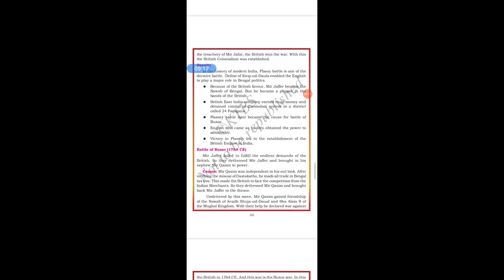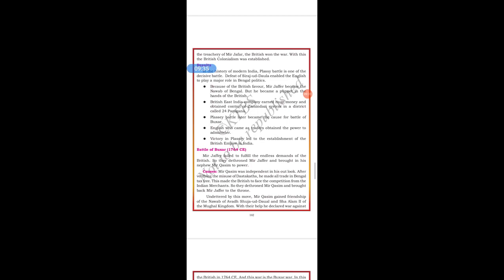Now let us see the causes of the Battle of Buxar. Mir Qasim was independent in his outlook, we can see. After verifying the misuse of dastakats, he made all trade in Bengal tax free. This made the Britishers face competition from the Indian merchants.